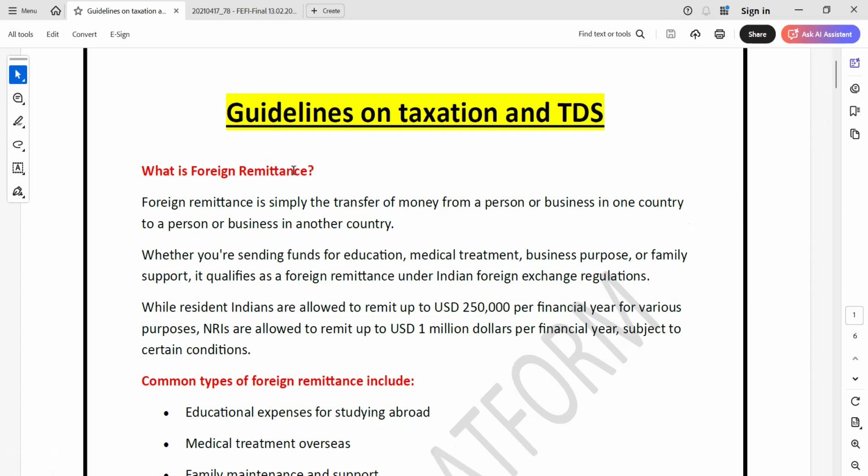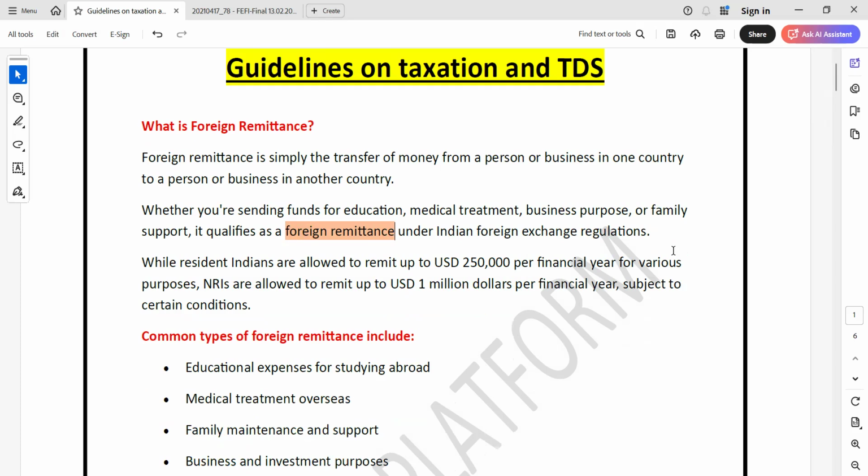So what is foreign remittance? Everybody of you knows that, as a banker. Foreign remittance is simply the transfer of money from a person or business in one country to a person or business in another country. Whether you are sending funds for education, medical treatment, business purpose, or family support, it qualifies as foreign remittance under Indian foreign exchange regulation.